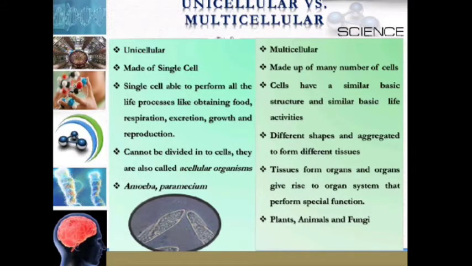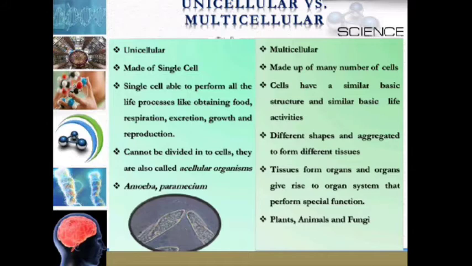To know the difference between unicellular and multicellular organisms. Unicellular organisms are made up of a single cell able to perform all the life processes like obtaining food, respiration, excretion, growth and reproduction. Unicellular organisms cannot be divided into cells. They are also called acellular organisms. Example, amoeba, paramecium. On the other side, multicellular organisms are made up of many cells.